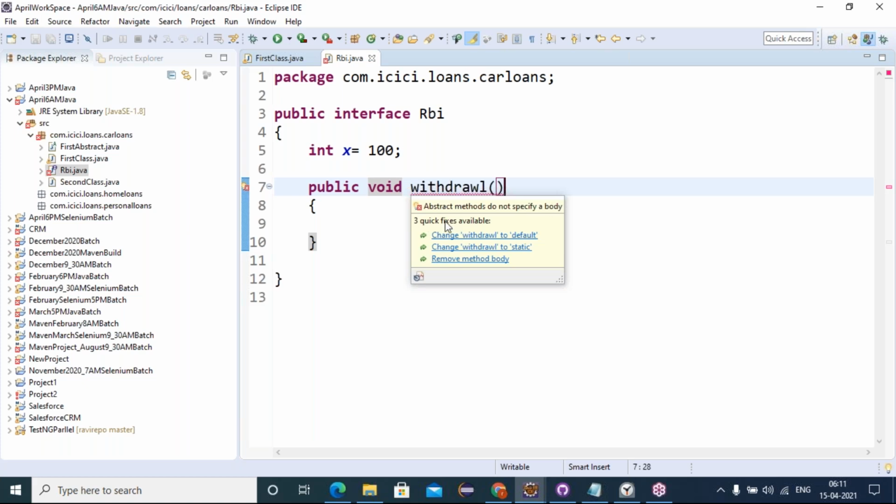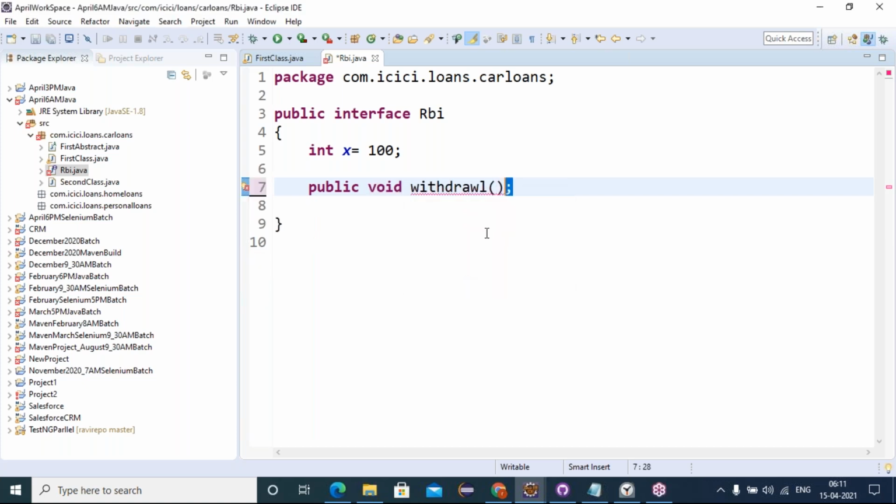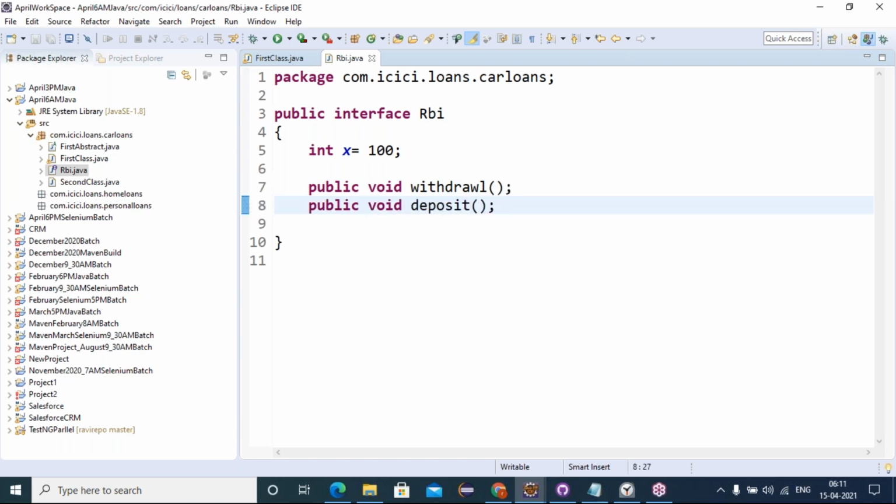There we can see some quick fixes. Among them we can take the third one, remove method body, which makes this an abstract method. Method prototype, method name ending with a semicolon is called an abstract method. Like this we can have many abstract methods in our interface.